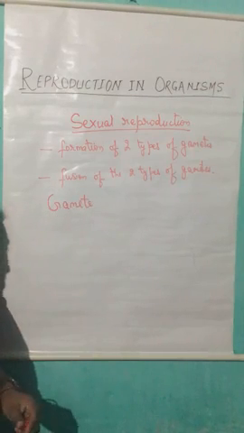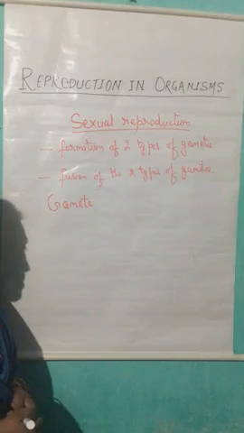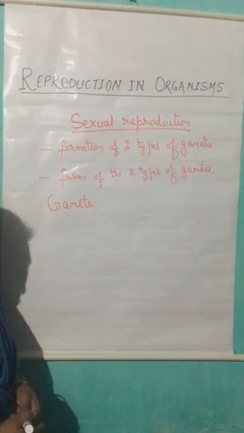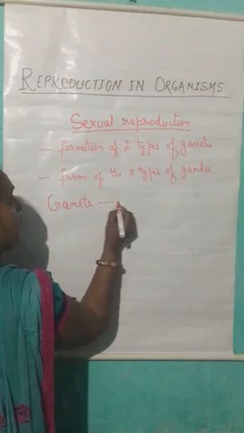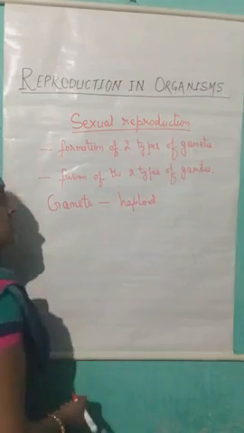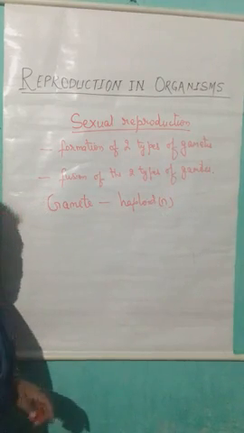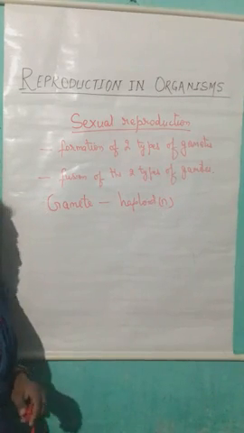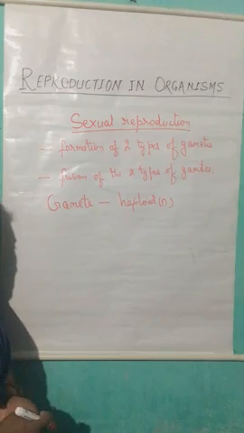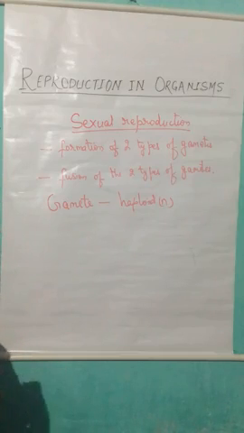What is a gamete? So dear students, gametes are the specialized haploid cells which take part in the process of reproduction. What is the meaning of haploid? Haploid means n number of chromosomes. Clear? So these are the cells which are formed by the reproductive parts and they take part in the process of sexual mode of reproduction.